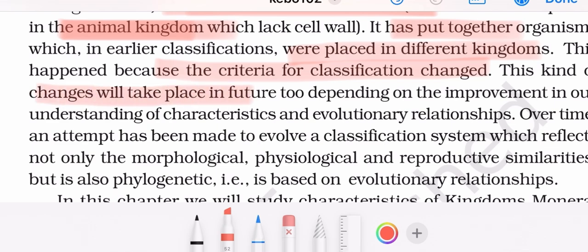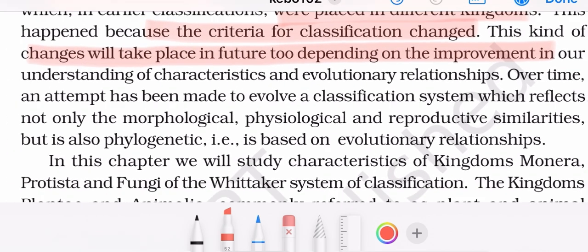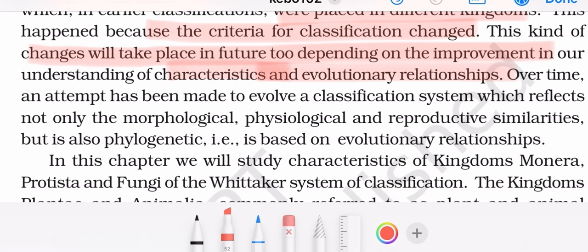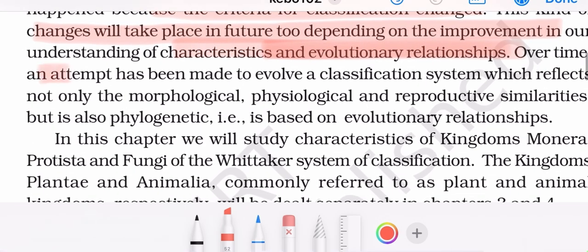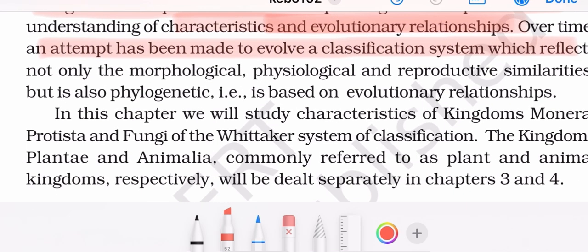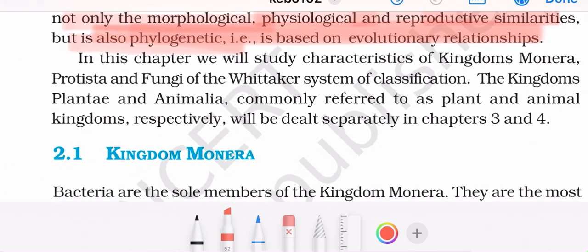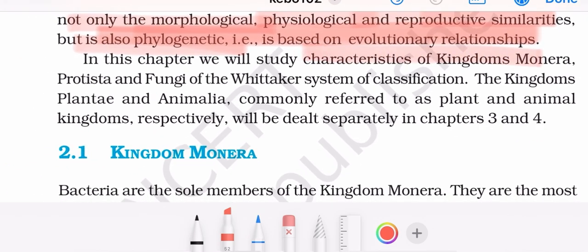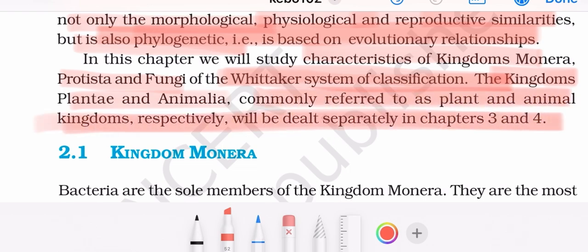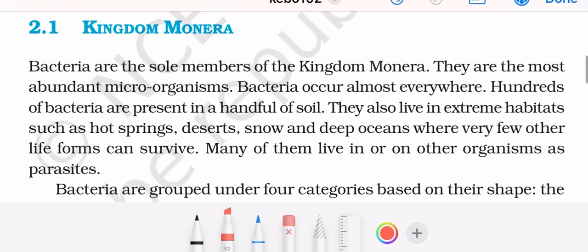This kind of change will take place in future too, depending on the improvement in our understanding of characteristics and evolutionary relationships. Over time, an attempt has been made to evolve a classification system which reflects not only morphological, physiological, and reproductive similarities but also phylogenetic, that is based on evolutionary relationships. In this chapter, we will study characteristics of kingdom Monera, Protista, and Fungi of Whittaker's system of classification. The kingdoms Plantae and Animalia are commonly referred to as plant and animal kingdoms respectively. Now, we are starting with kingdom Monera.